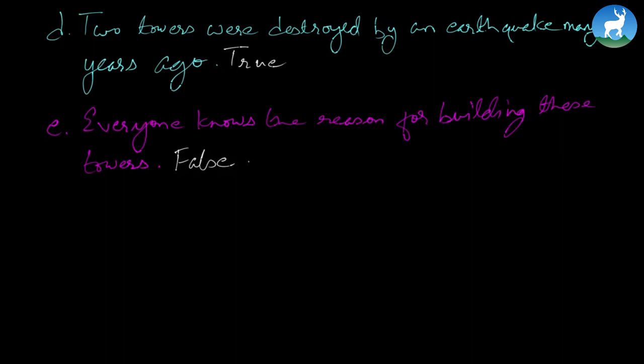So see, we just have assumptions. The assumption is that maybe Nepal wanted to show the might of the Nepali army to the Britishers, or maybe Bhimsen Thapa wanted to show his power to the people of Nepal. So that's just an assumption, but the real reason, no one knows. So having done true or false, let's move on to answering the questions.